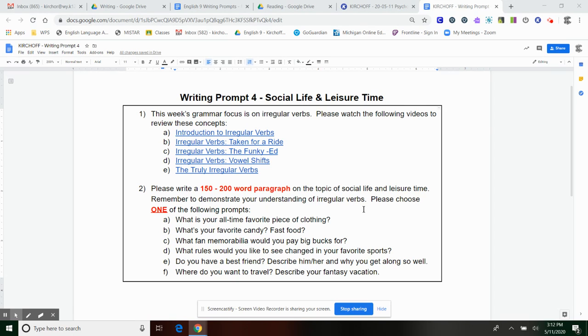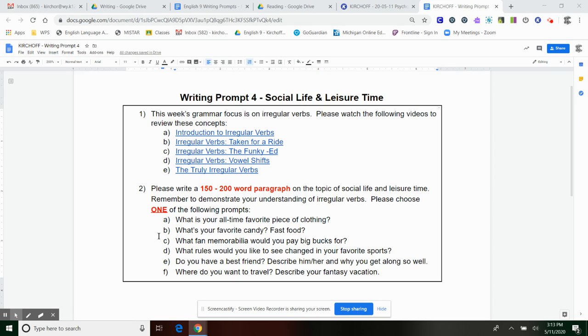Explain to me the piece of clothing. What did it look like? Go into detail, right? Describe it. Describe the colors. Describe the texture. Let's see. Explain to me the memory associated with it. Why is it so special to you? How does it make you feel when you wear it? So go into that detail and then you'll meet that word requirement.